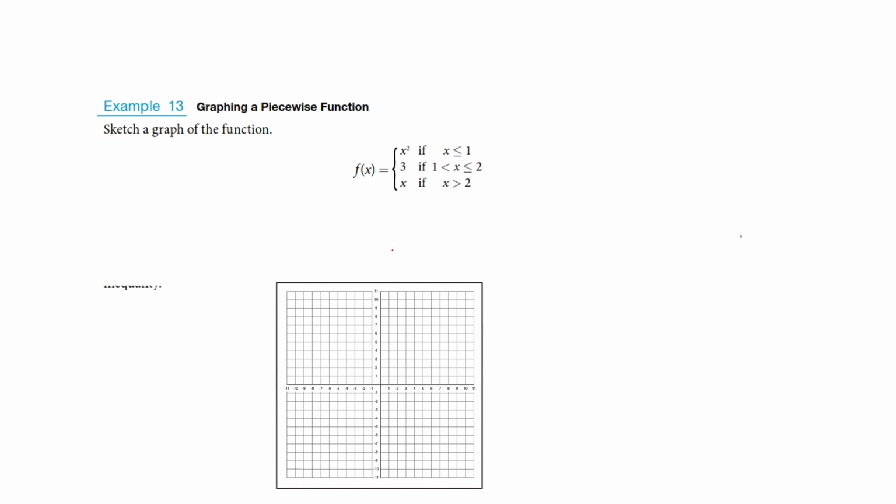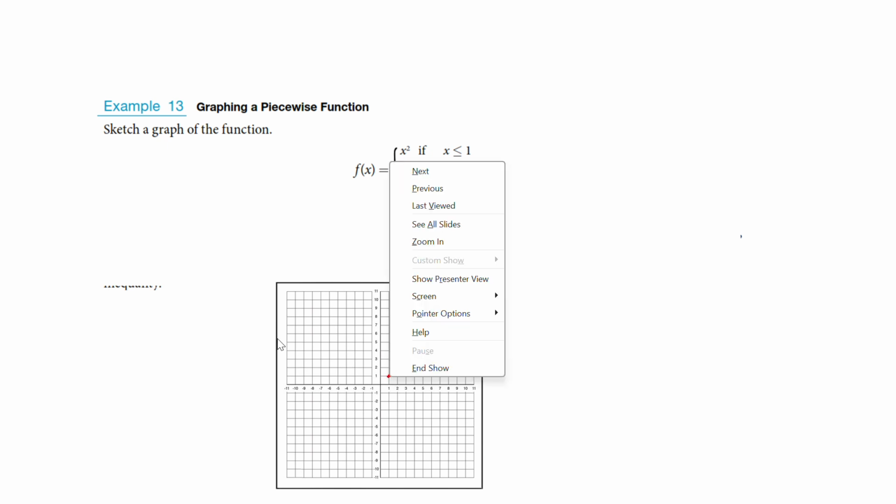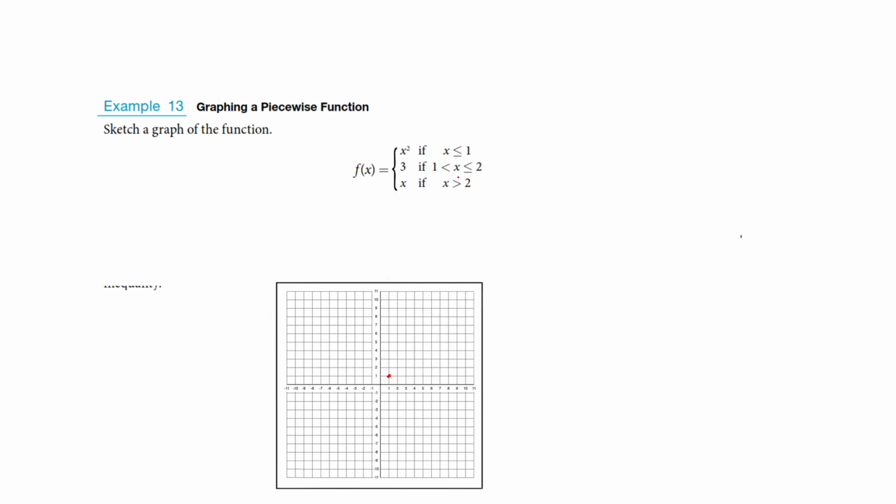Now let's do it again here. So we want to do all the endpoints. I'm going to do when x is 1, I'm going to do this top one. When x is 1, I get x squared is 1. So I get 1, 1. And it wants to include that, so I'm giving a filled in circle there. Now let's do this next one. I'm going to do every endpoint. So I've got 1 here. When it's 1, I get 3, but it's not allowed to include it. It's going to be an open circle.